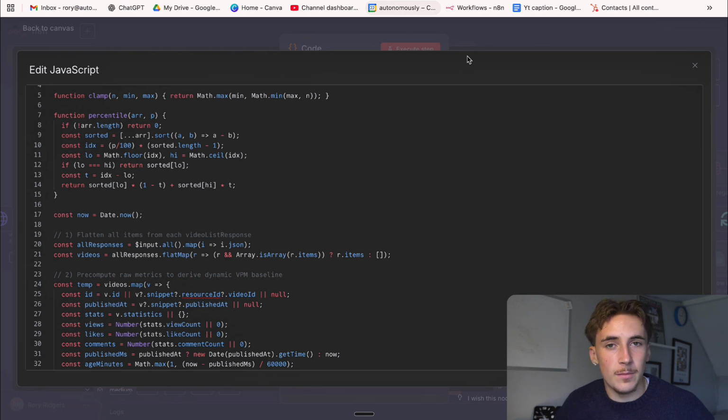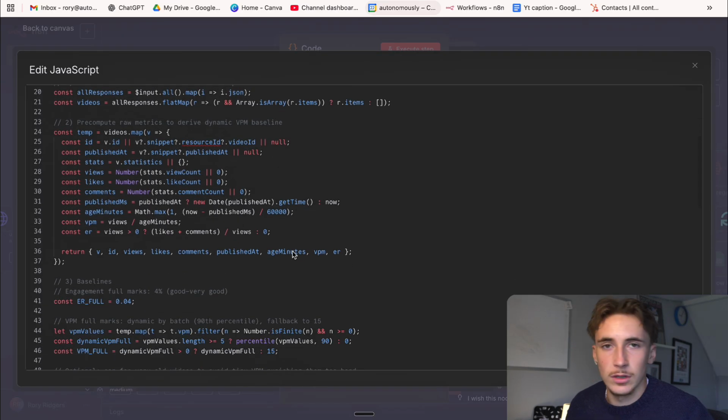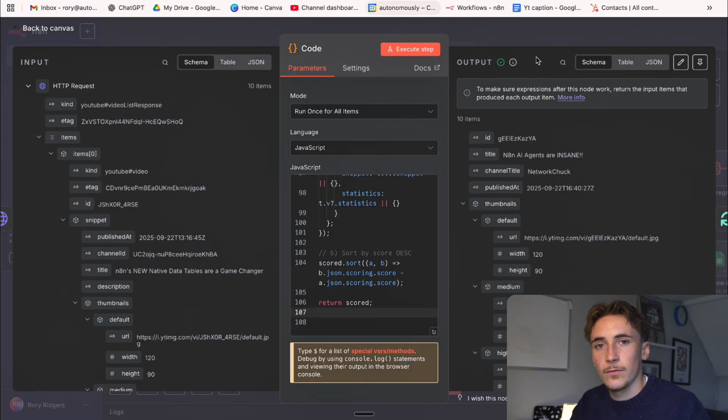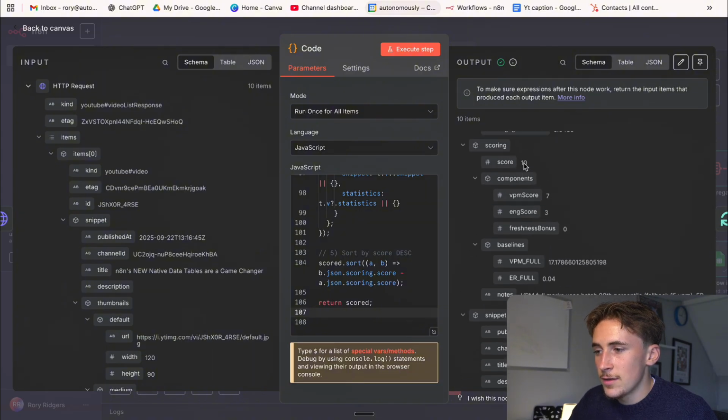So together, if you get the best scores, if you get 7 and then you get 3, you get an overall score of 10. There are baselines in here, and of course, when you get the free template, you can go through and look at exactly how this all looks, and you can change the baseline and everything. But there are baseline numbers in here, and that's how it generates the score out of 7 for the views and out of 3 for the engagement. And then it will give us an output that looks like this, where we have the scoring: the overall score is 10, the views per minute score is 7, the engagement score is 3.